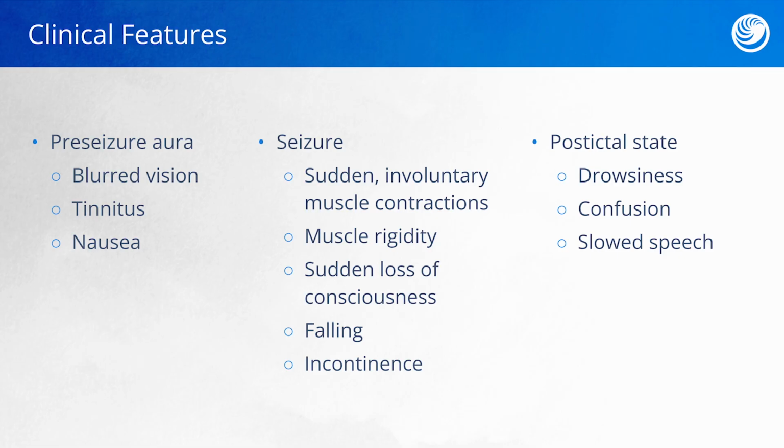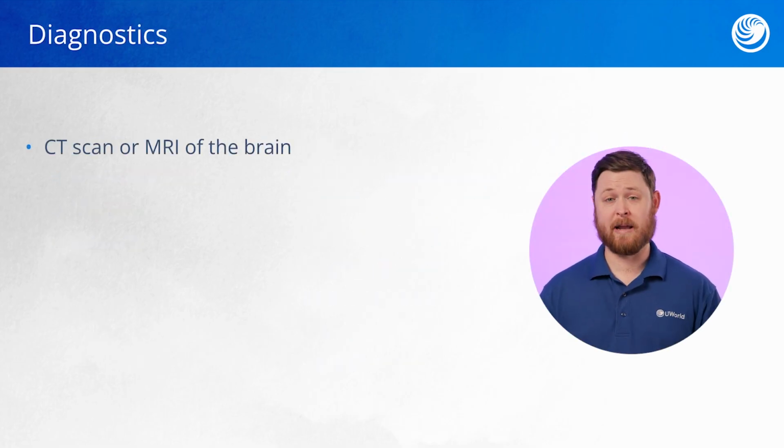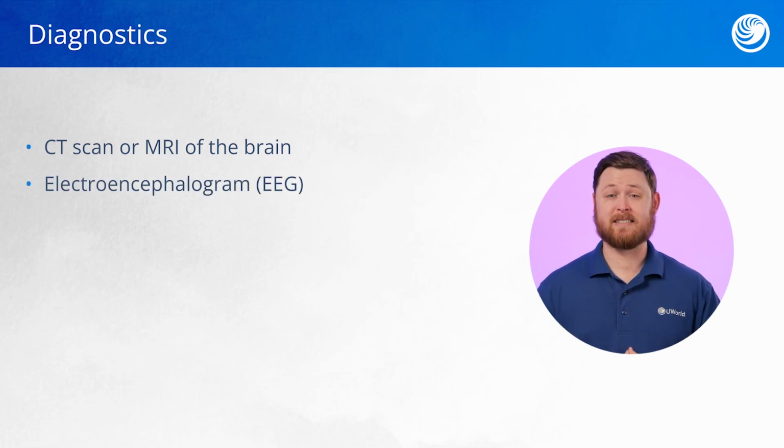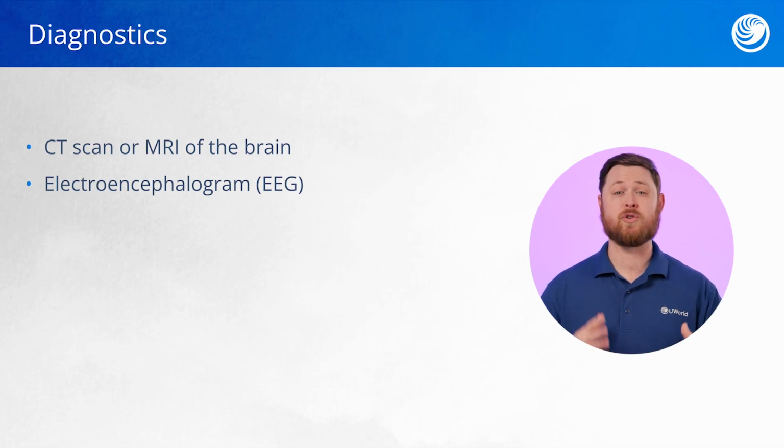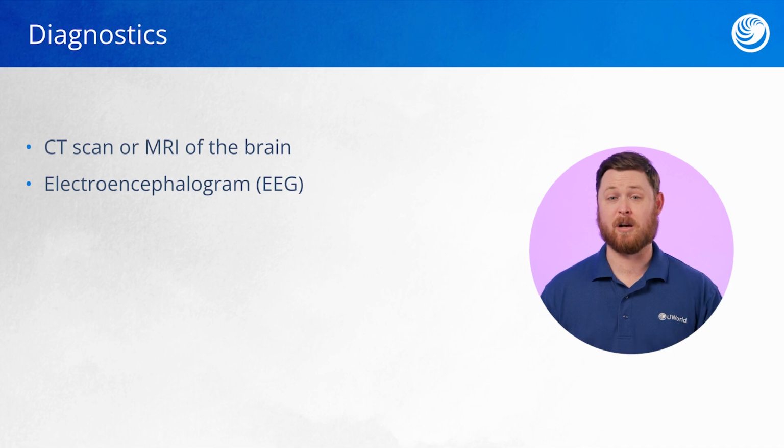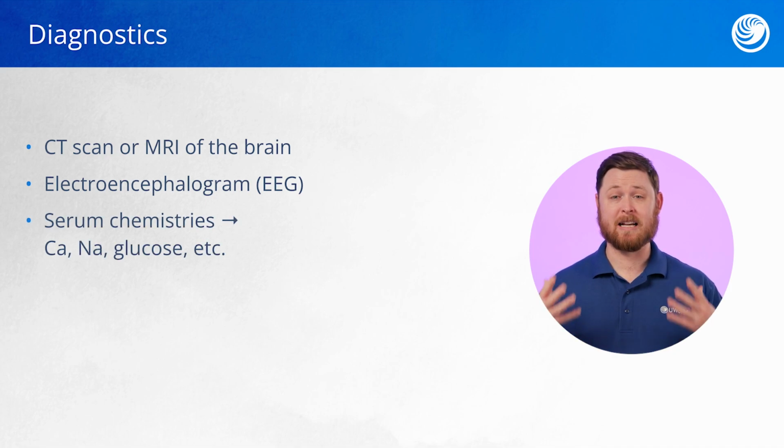When it comes to diagnosing seizure activity, diagnostic tools are going to be used based on what we believe the triggering cause is. A CT scan or MRI of the brain may be used when we suspect head trauma or a tumor. An electroencephalogram or EEG may be used if we suspect that the client has had seizure activity, but we don't know the underlying cause. And an EEG will help us identify when there is a spike or abnormality when it comes to electrical signals within the brain. We should take a closer look at serum electrolyte levels.